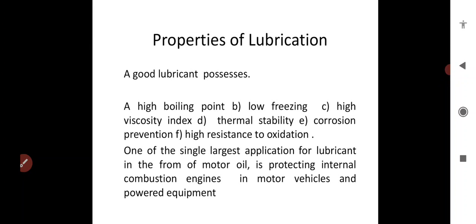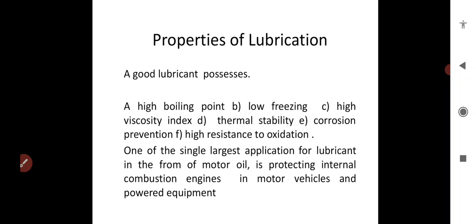Hello students, good morning. This is the topic we will be discussing today, that is properties of lubrication. What are the different properties exhibited by lubricant materials? This is the list of properties exhibited by lubrication materials: high boiling point, low freezing point, high viscosity index, thermal stability, corrosion prevention, and high resistance to oxidation.